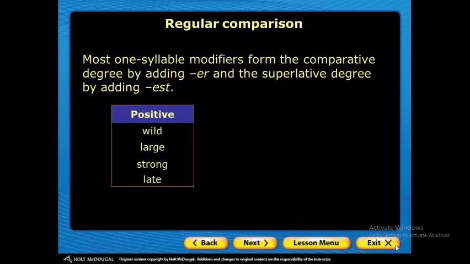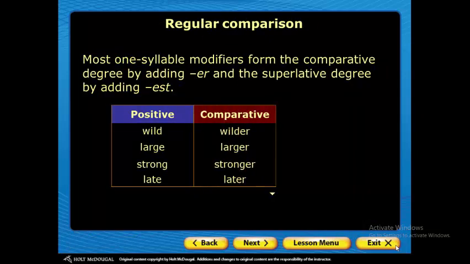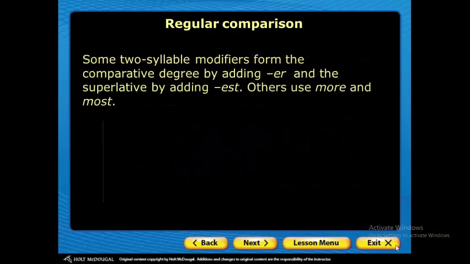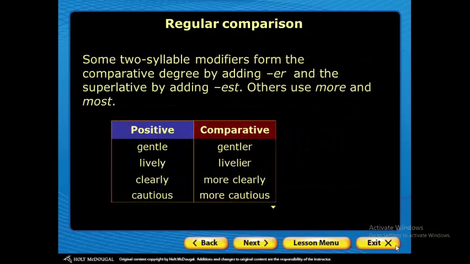For regular comparison, we only add er for most of them, or just r if the adjective ends in e. Like wild, wilder; large, larger; strong, stronger; late, later. This is the comparative. For the superlative, more than two, we say wild, wilder, the wildest; large, larger, the largest; strong, stronger, the strongest; late, later, the latest.